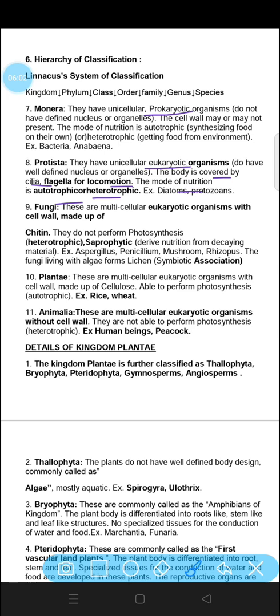So how are Monera and Protista different? They are different on the basis of prokaryotic and eukaryotic. Otherwise, they are similar. And in case of Protista, cilia and flagella are present. But Monera and Protista, they both could be heterotrophic or autotrophic.